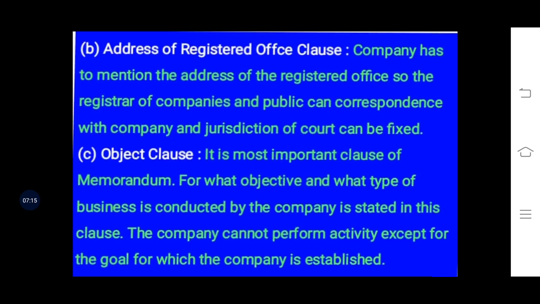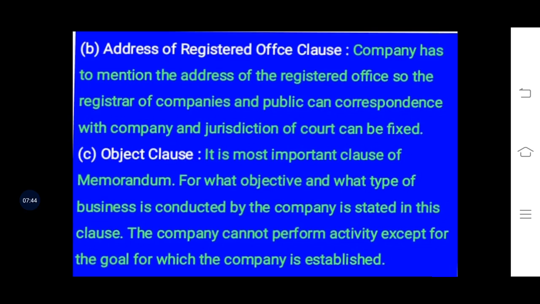That means if a company is going to start, it will have its office somewhere, and the particular place where they are keeping their office from where they are operating the company, that office should be registered before the Registrar of Companies, and that office will be known as the registered office of that company.